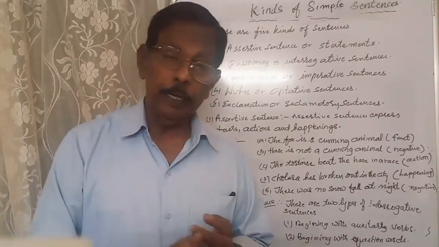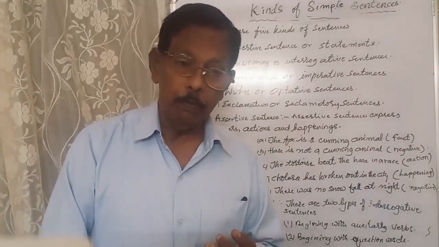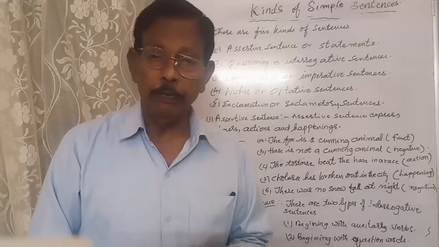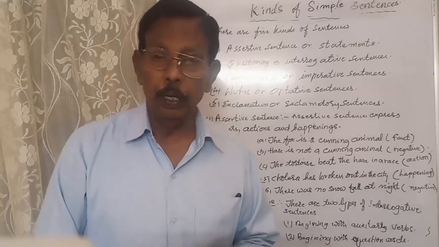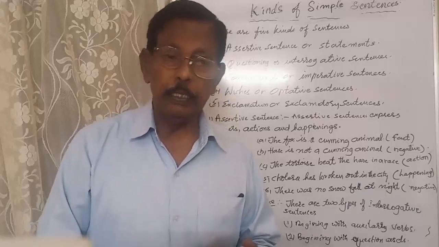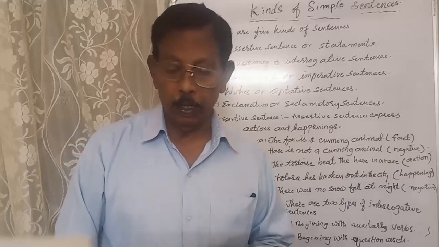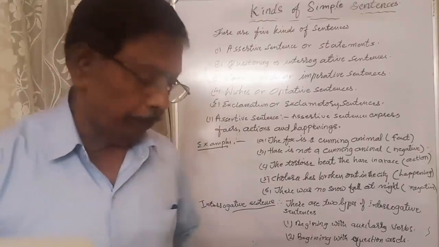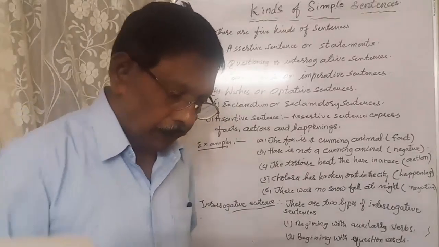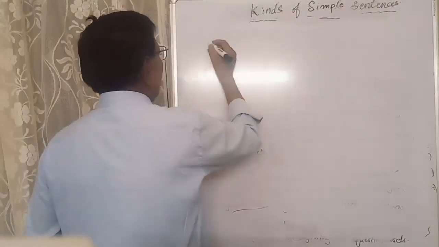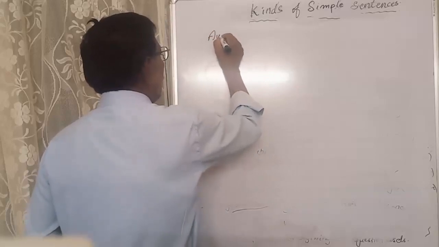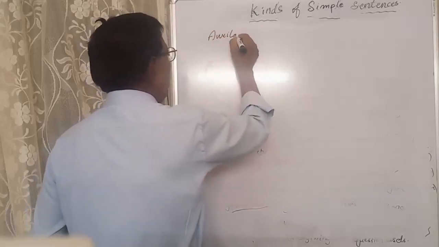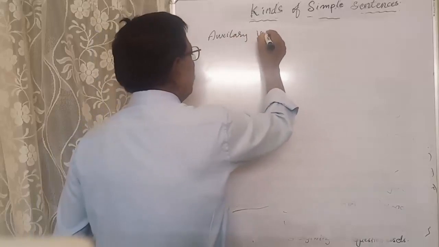Did you understand? Auxiliary verbs. We can use auxiliary verbs in the beginning of the questions and the question words in the beginning. Two types. Now I will write those things on the blackboard. Try to understand. What are the auxiliary verbs?